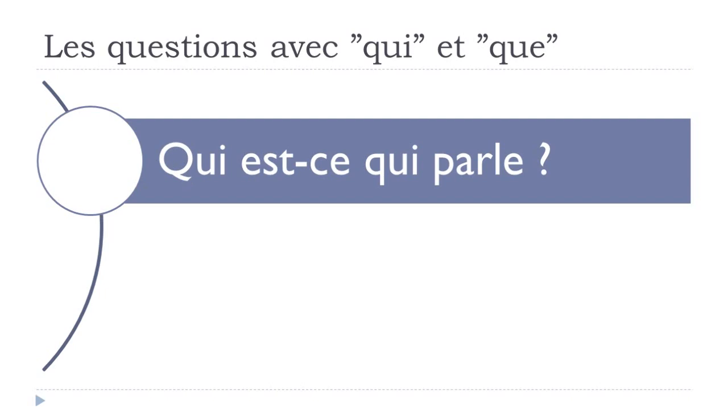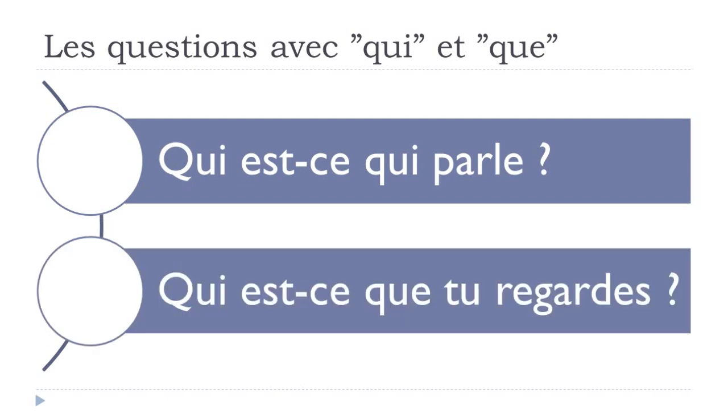Qui est-ce qui parle? So it's a question. Okay. Qui est-ce qui parle? Second example would be qui est-ce que tu regardes? Okay. So the first one, qui est-ce qui parle? And then qui est-ce que tu regardes? So in both cases, these questions are mostly for oral use, because when we add this est-ce qui, est-ce que, normally it's when you talk, okay? If you write, you don't really need to put them. We've got some more formal way to write questions. We saw that previously, okay? But still, it's possible orally to use these structures.